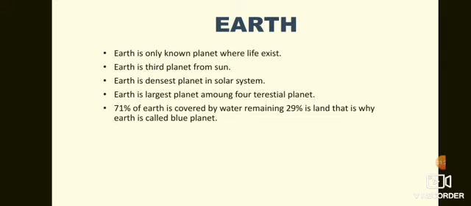And Earth is the fifth largest planet in the solar system. Earth is the densest planet in the solar system.